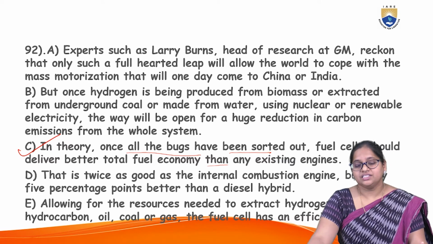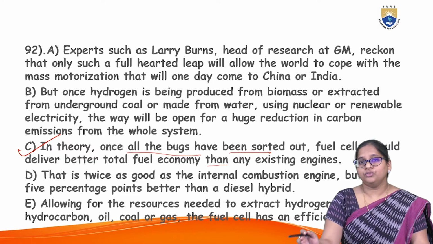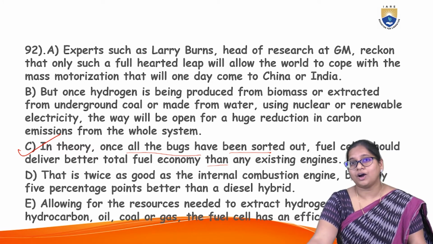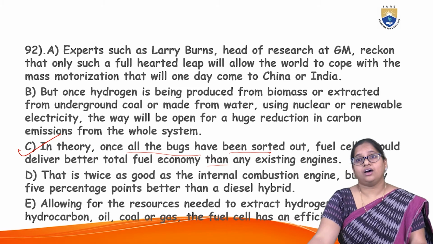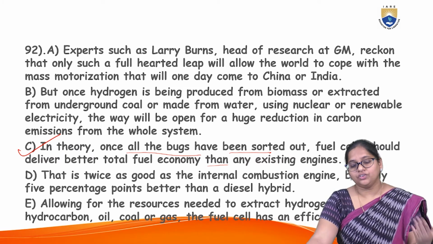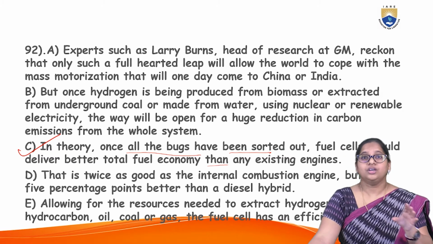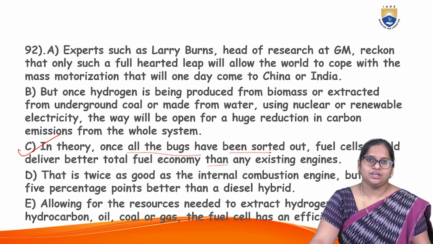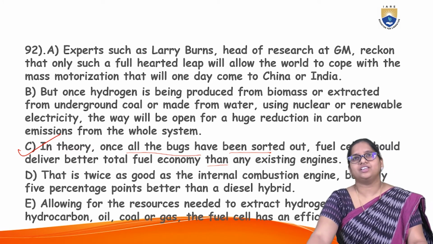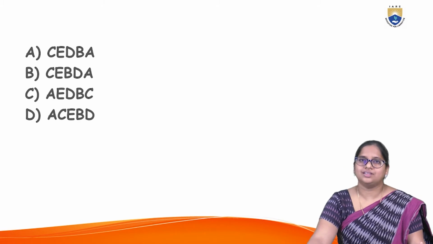Now D: that is twice as good as the internal combustion. Now you understood. You talked about allowing for the resources, the efficiency can be much better, and now you can think about this being twice as good as the internal combustion engine. So that's how you have to arrange the answer. Once you get the clue, you can neatly structure it.